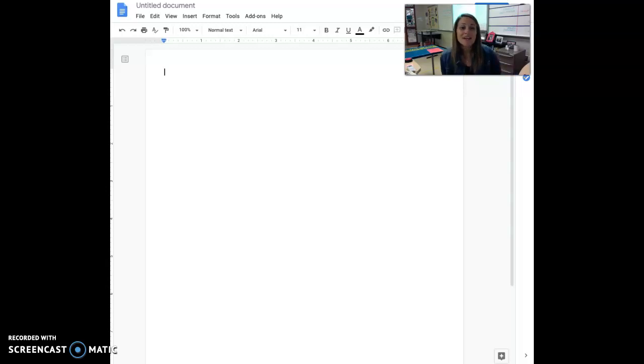Hi everyone, today your assignment is to practice annotating. So we are going to go through an annotation demonstration so that you can see what that looks like. For your assignment today, you are going to end up finding an article about something that you're interested in.